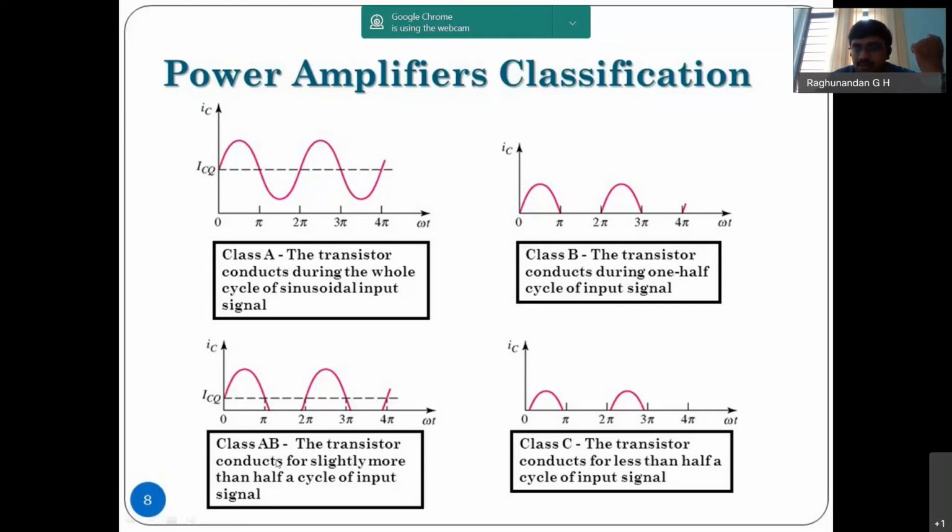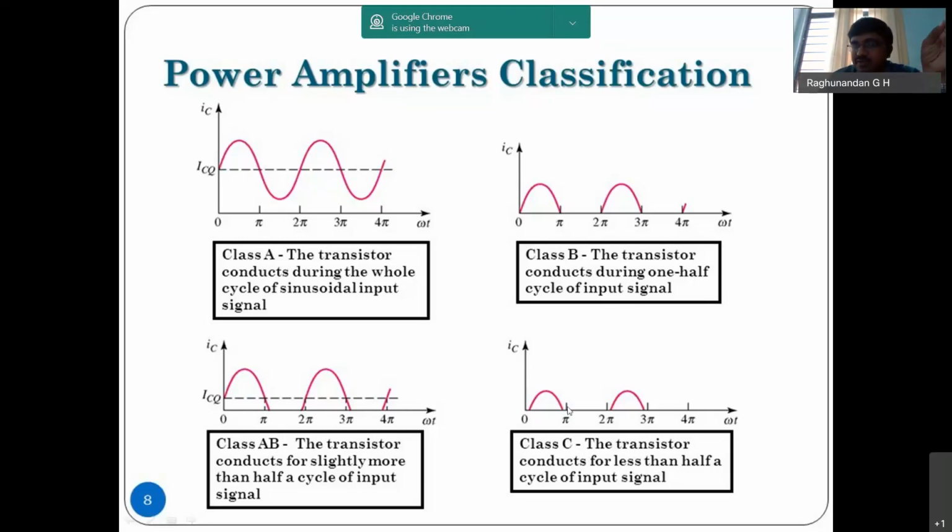When coming to class AB, we have from 0 to greater than 180 degrees but lesser than 360 degrees, and some part of the signal will be lost. Coming to class C, the conduction will be lesser than 180 degrees. For this class C amplifier, we are going to use a resonant circuit.